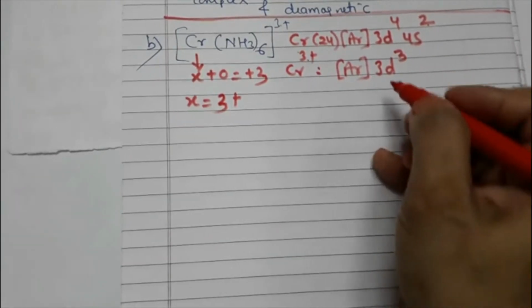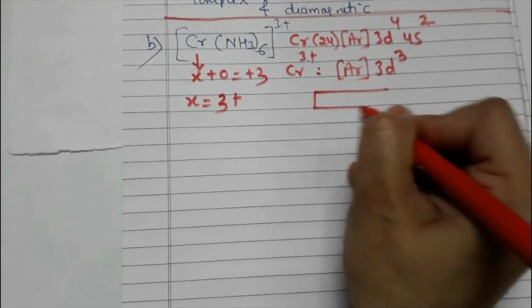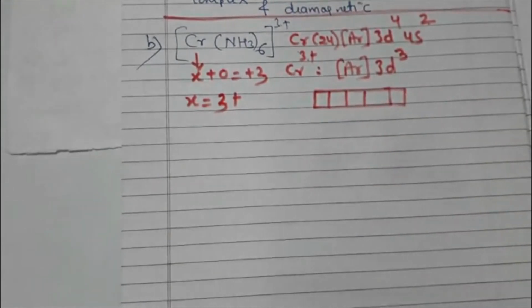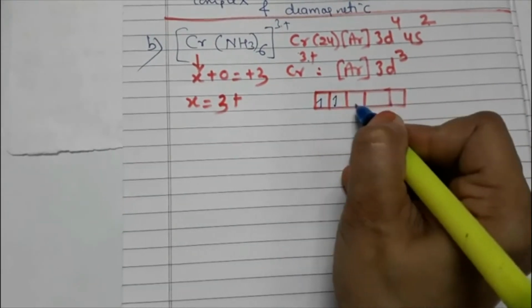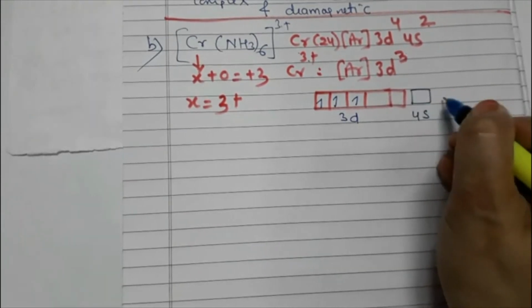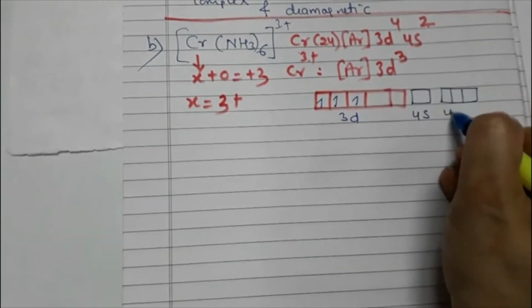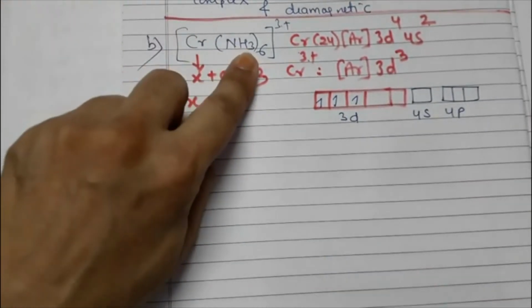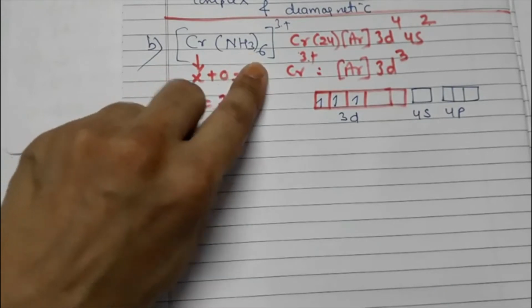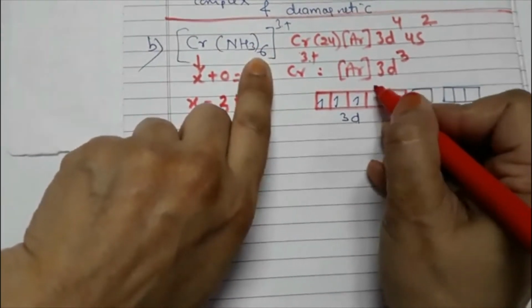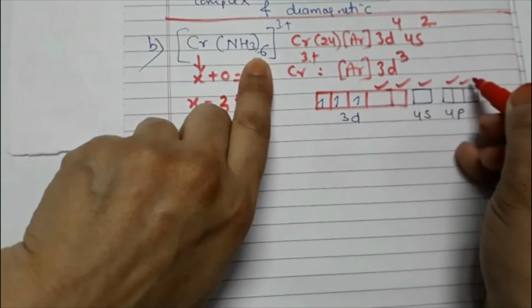Now if it is 3d3, in the d orbital, how many electrons will be there? There will be 1, 2, 3. This is 3d. After 3d we have 4s, and after 4s we have 4p. Now how many ammonia molecules are there? There are 6 ammonia molecules, so 1, 2, 3, 4, 5, 6.